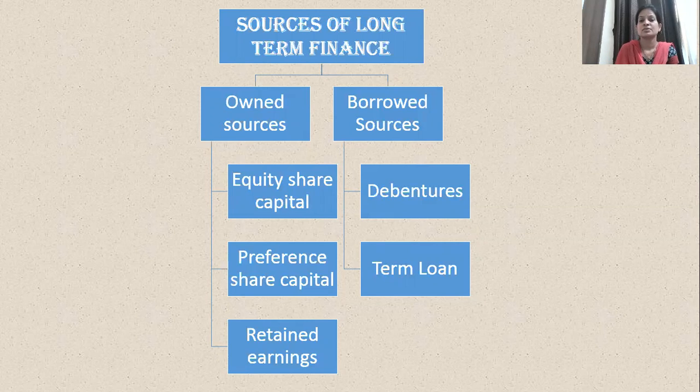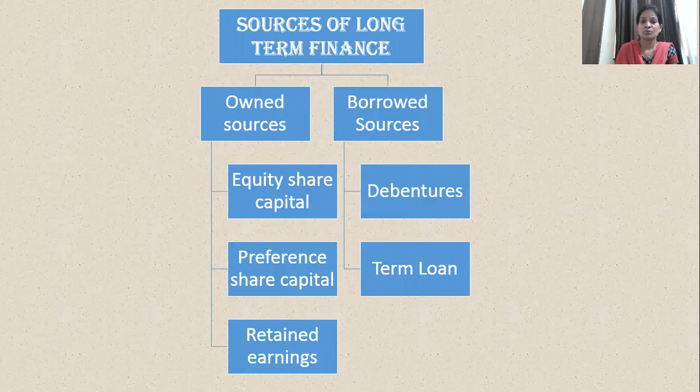Okay, so retained earnings basically refers to the profits which are retained in the business. It means profit which is not distributed as a dividend will be shown as retained earnings. So in case of borrowed sources, the cost for the company is nothing but the interest which the company has to pay.